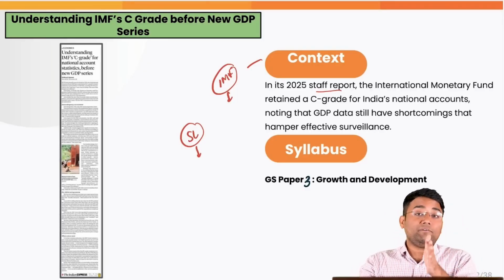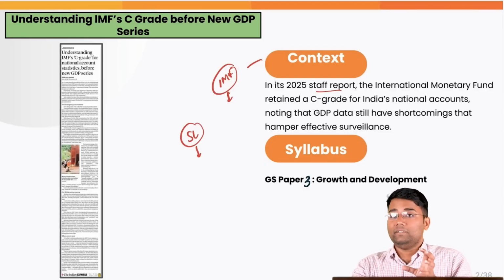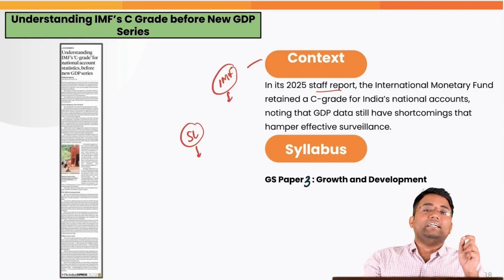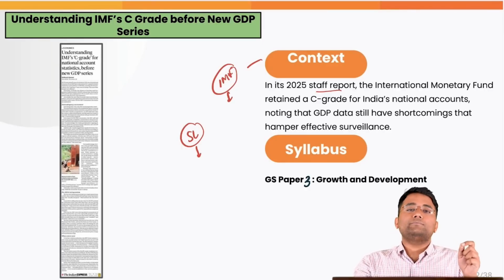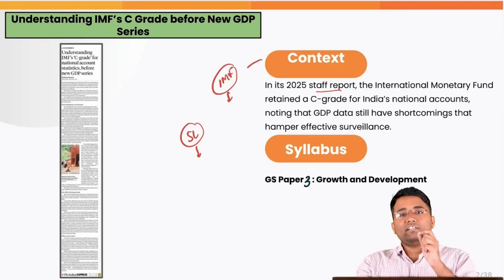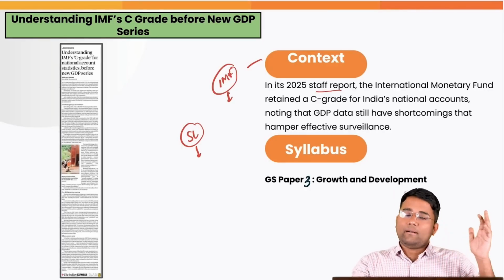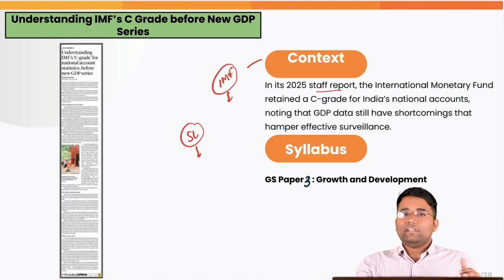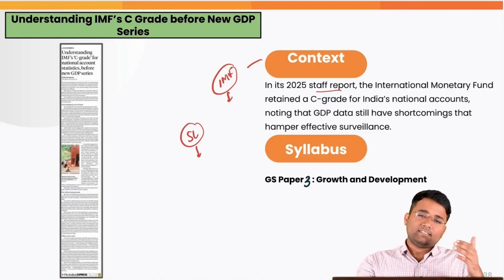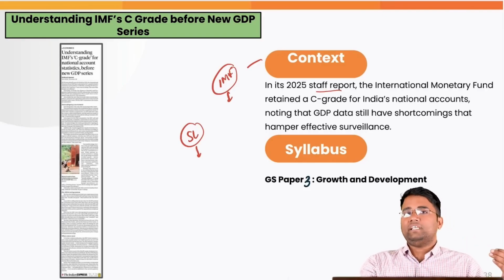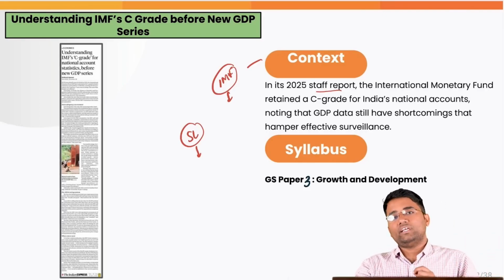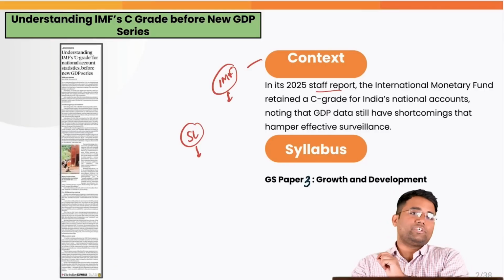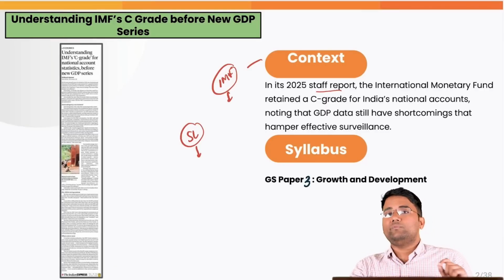But whenever the IMF gives loans or funds to different economies, it is tied to several conditions: until these conditions are met and these reforms are taken by the economies, the funds will not be given. For example, in 1991, India went with various reforms like LPG, etc. In the same fashion, whatever funds are being given to Pakistan are again linked to various reforms that they need to take. Whatever funds were given to Sri Lanka were again linked to various reforms.